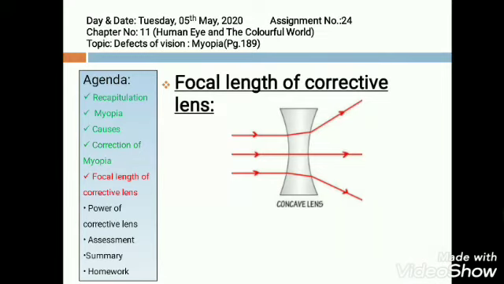Now what should be the focal length of this corrective lens? Which corrective lens? Concave lens. Concave lens is also known as diverging lens. Here is the figure of a concave lens. The parallel rays which are coming to this lens are coming from infinity, and after striking they are diverged. They will not meet.